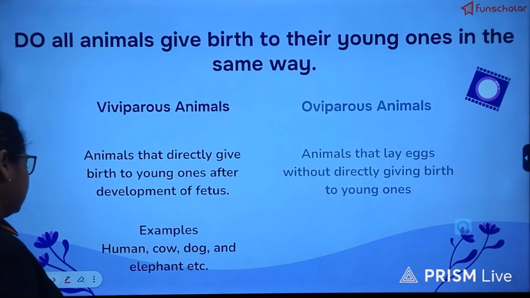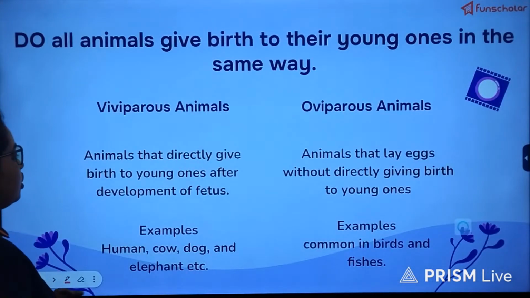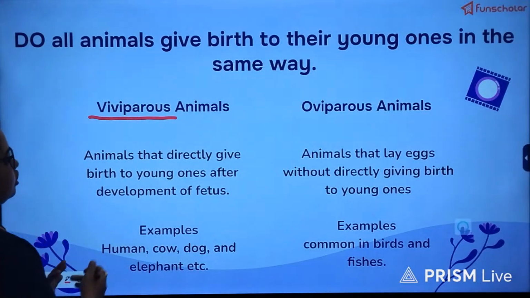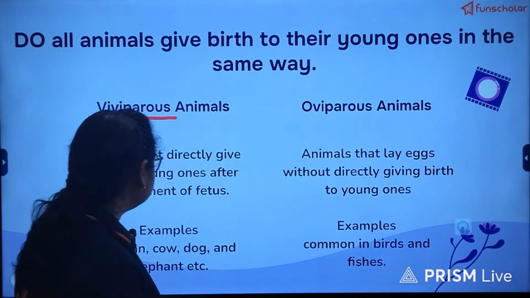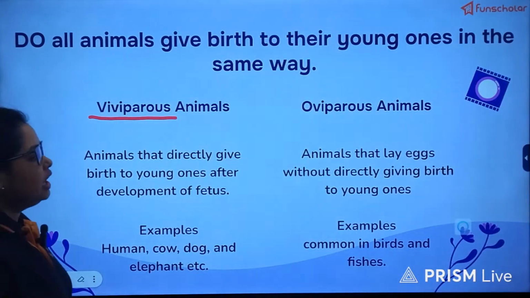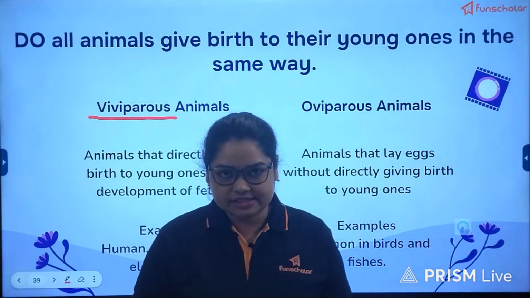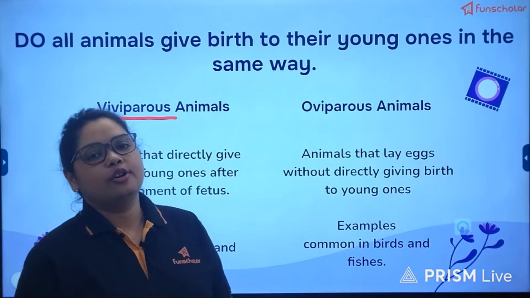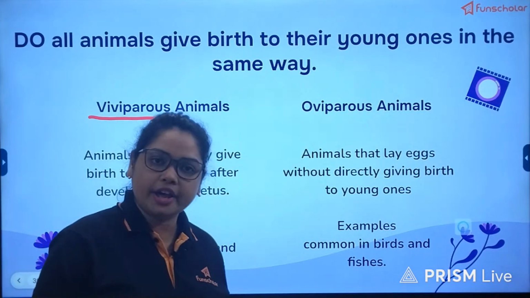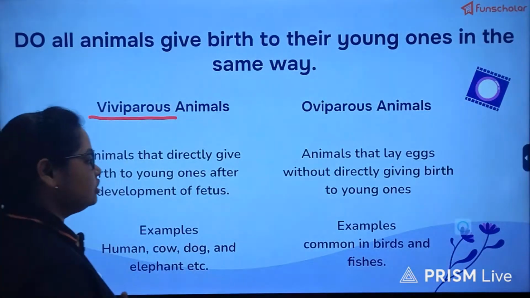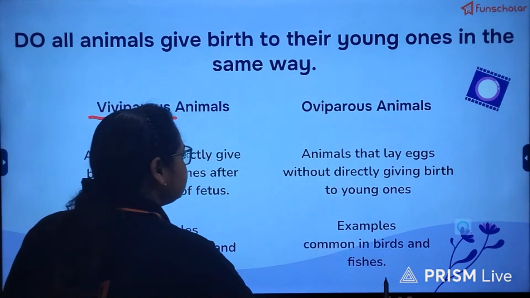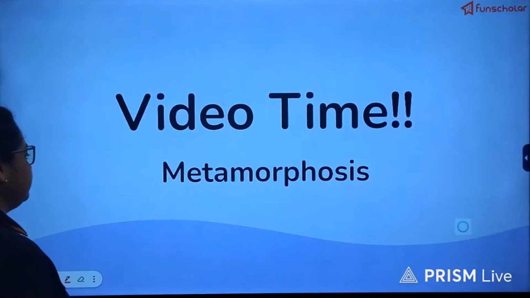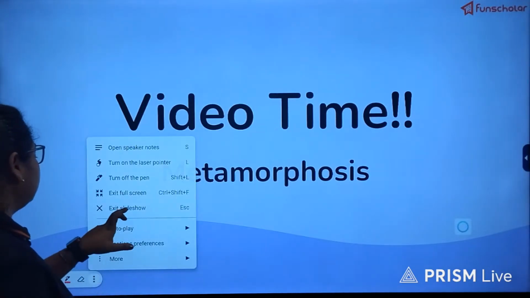And as spoken in the video about viviparous and oviparous animals, viviparous animals are those which directly give birth to the young ones. Examples are many. Oviparous animals are the ones which lay eggs. There, the process of embryogenesis and the formation of the fetus from the embryo takes place within the egg only. So the egg-laying animals are called oviparous animals, and the animals giving birth to young ones are called viviparous animals. Now we will see about metamorphosis.